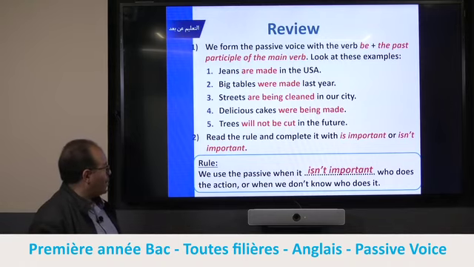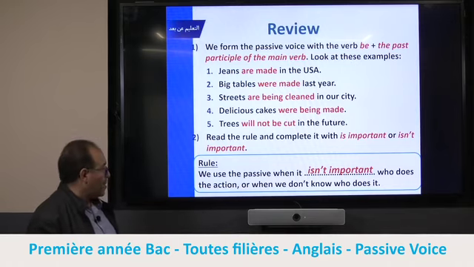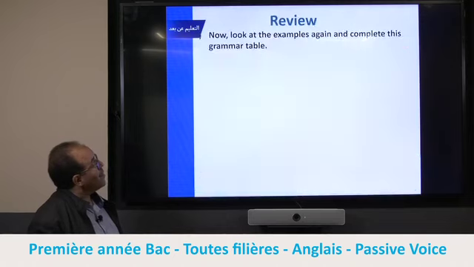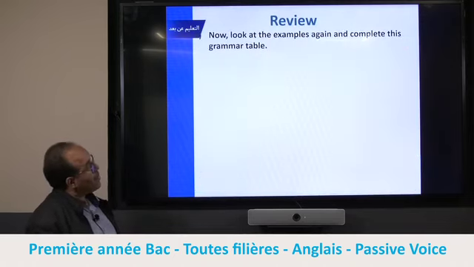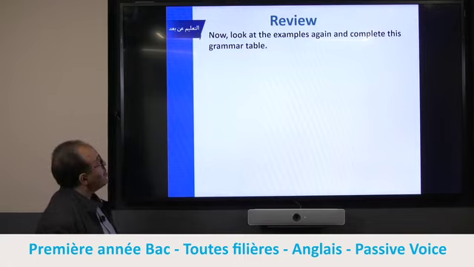All right. So we use the passive when it isn't important who does the action or when we don't know who does it. Now here you are going to look at the examples again and complete the grammar table.